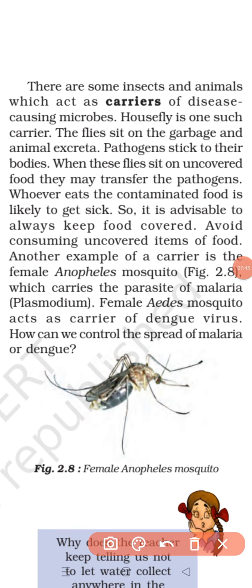Now we'll study about the carriers of disease causing microorganisms. You know about insects.